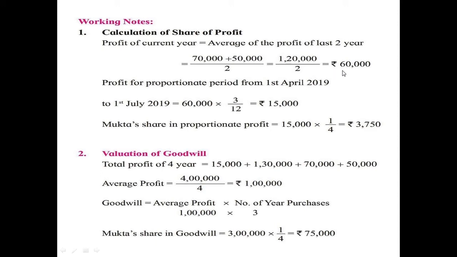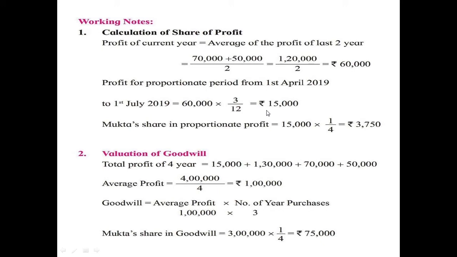Now you have to calculate for 3 months because Mukta was alive only for 3 months. As this year started from 1st April and she died on 1st July, so April, May and June, only 3 months she was alive. So 60,000 into 3 divided by 12. So the profit for 3 months is rupees 15,000.